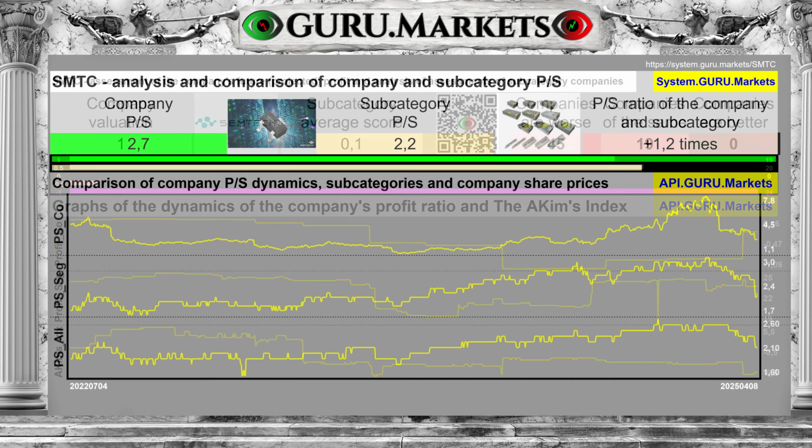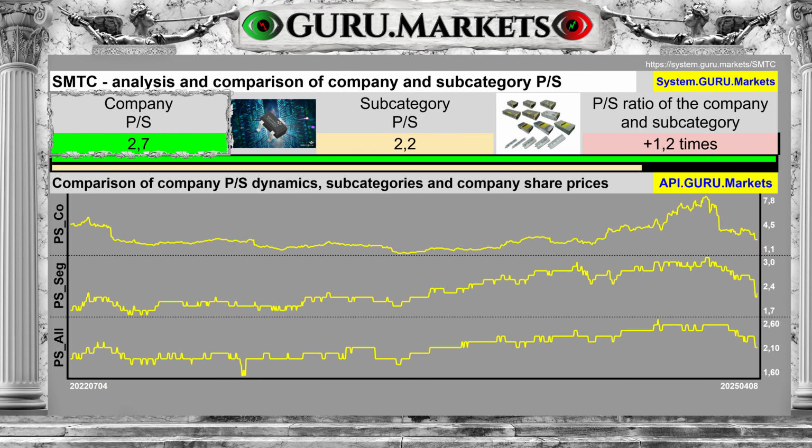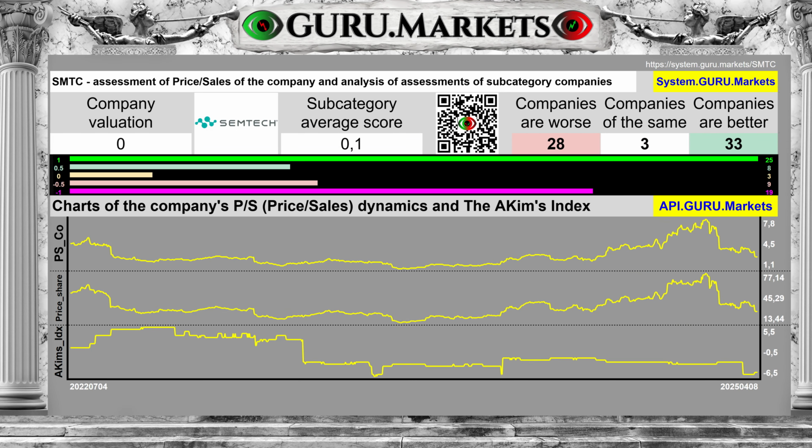The company's value to revenue ratio is 2.7. The average in the subcategory is 2.2, and this is 23% higher than the average in the subcategory. Assessment of the company's market price to its revenue in comparison with indicators in the subcategory: tolerable, 0 points.